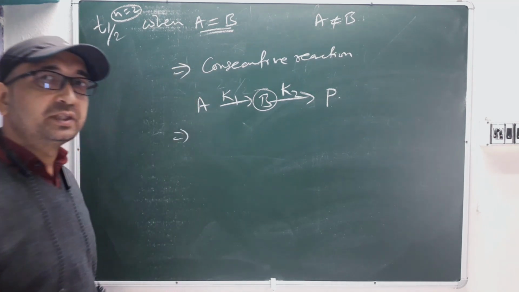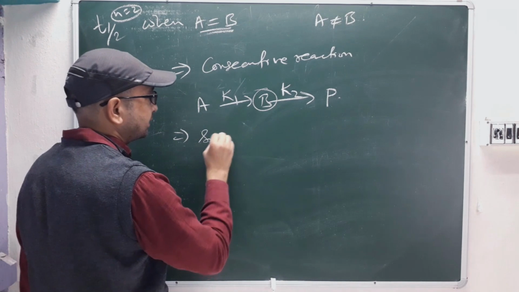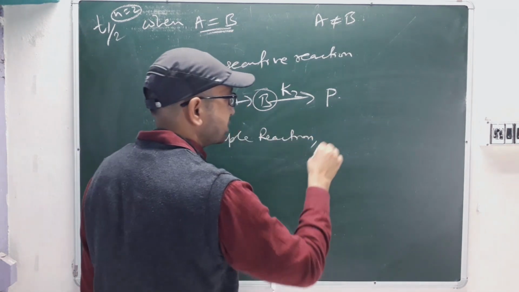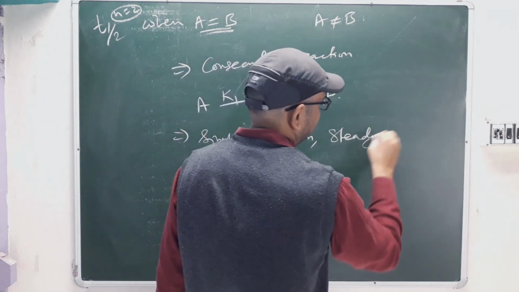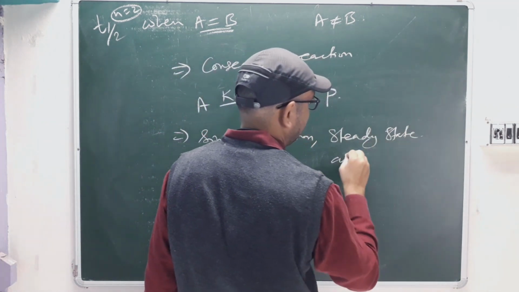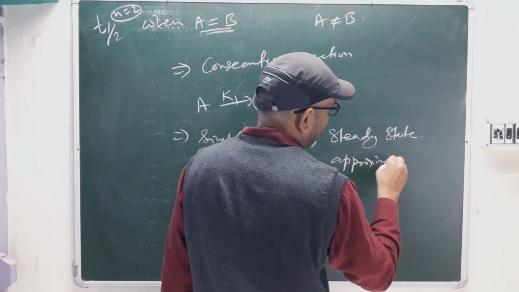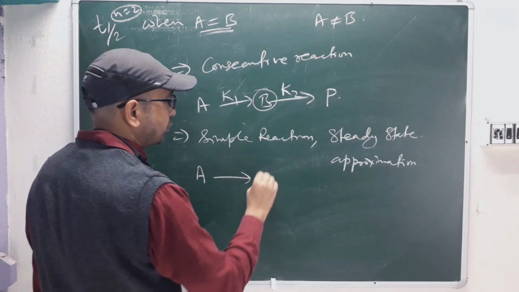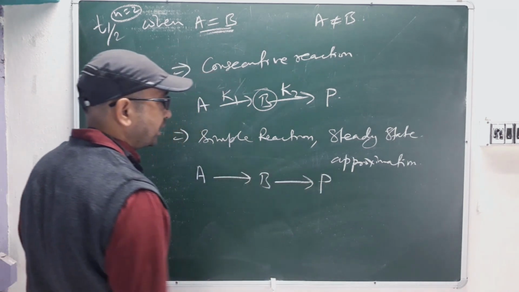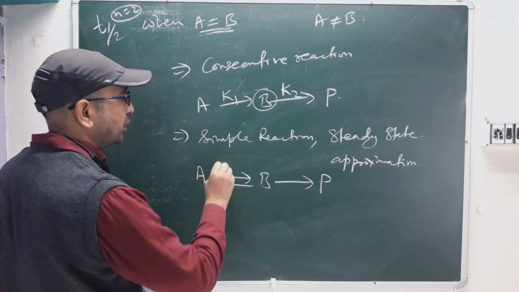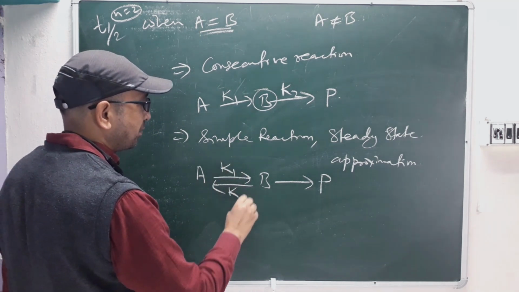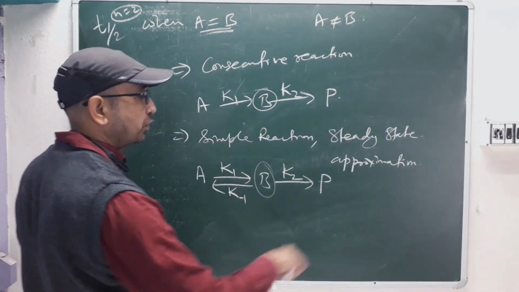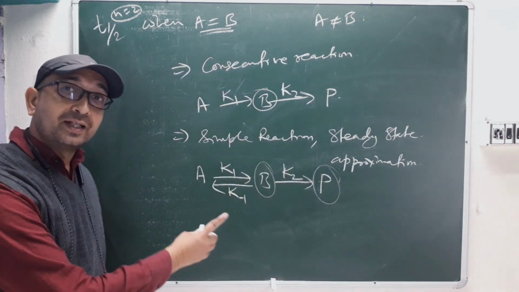Then what other topics are there for the next class? We have the simple reactions, where we apply the steady state approximation for calculation of the rate constant. Suppose we have a reaction type A to B and then we get the product P. In A to B, there is again one more reaction: this will be K1, this will be K minus 1, and here it will be K2. How you find this concentration or the product concentration, we will also see.